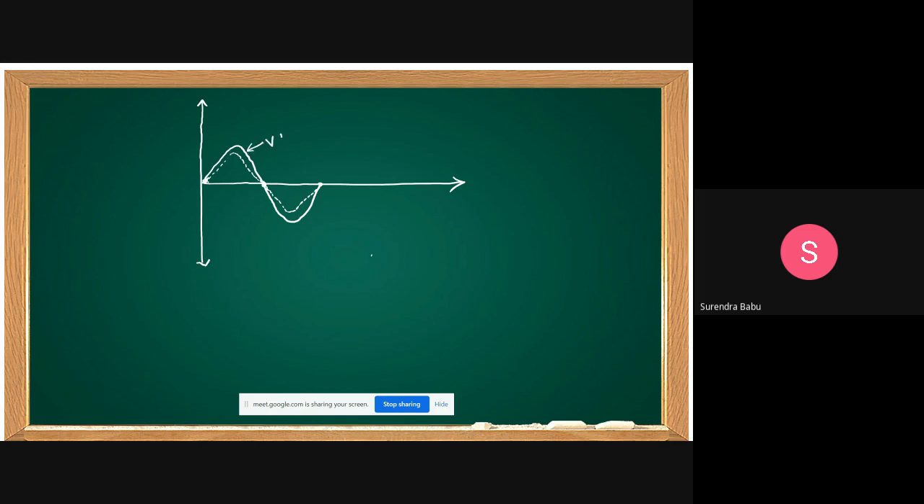Let this be V of t and this one I of t. But what about the power? What is P of t, students? P of t equal to V of t into I of t. Means you multiply these two, current and voltage. If current and voltage are multiplied, this is positive, this is positive. Positive into positive is positive.